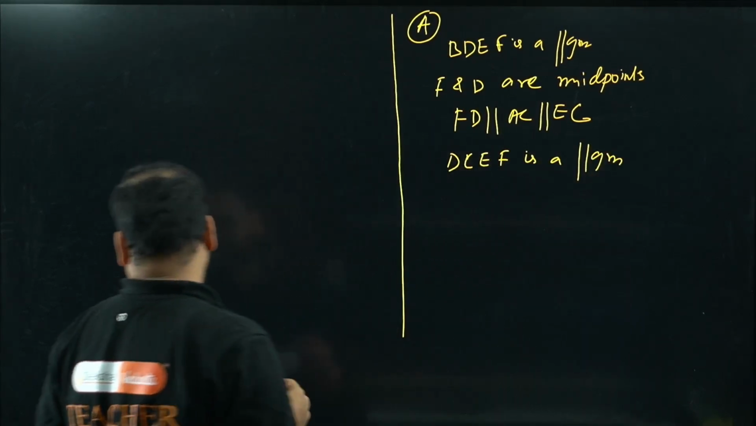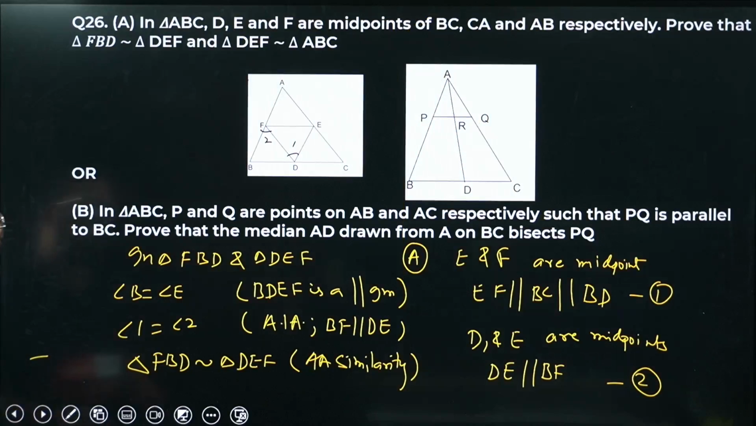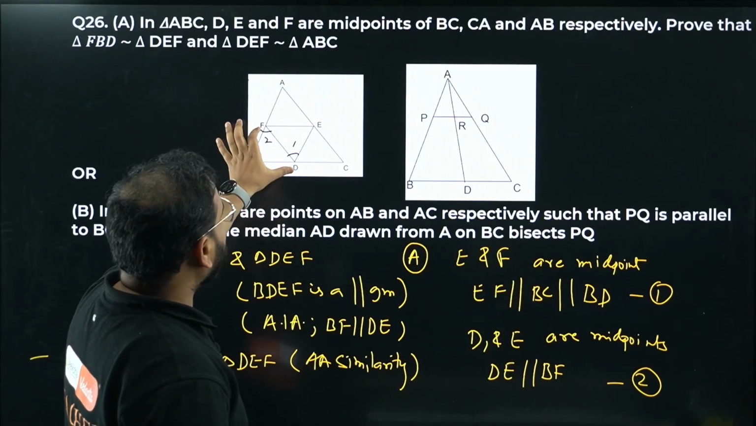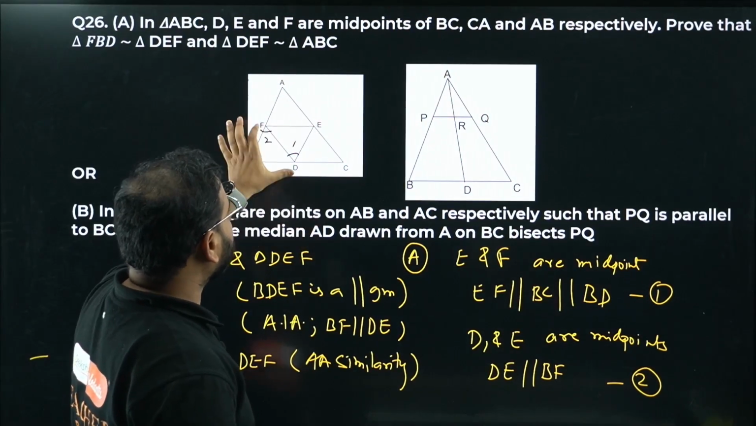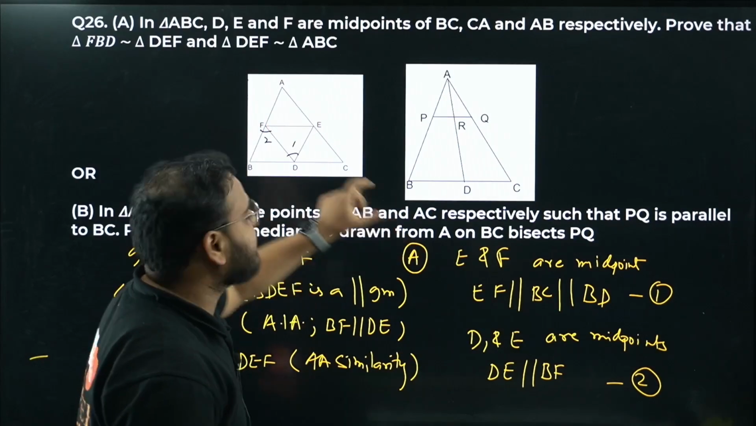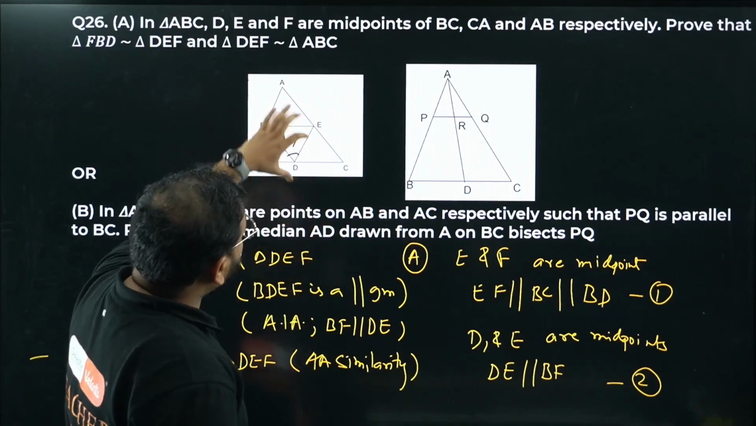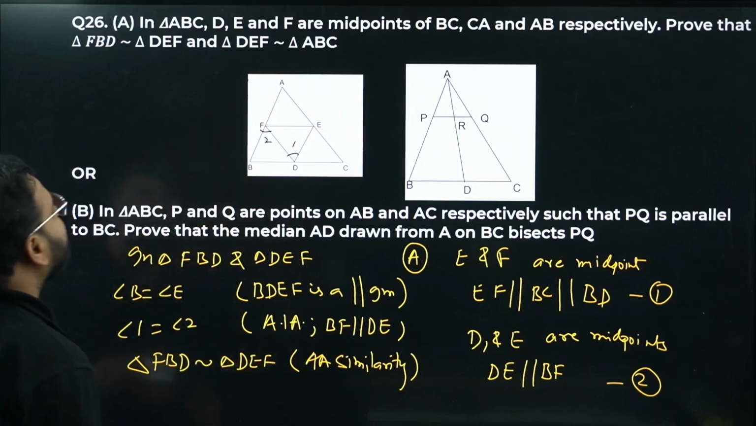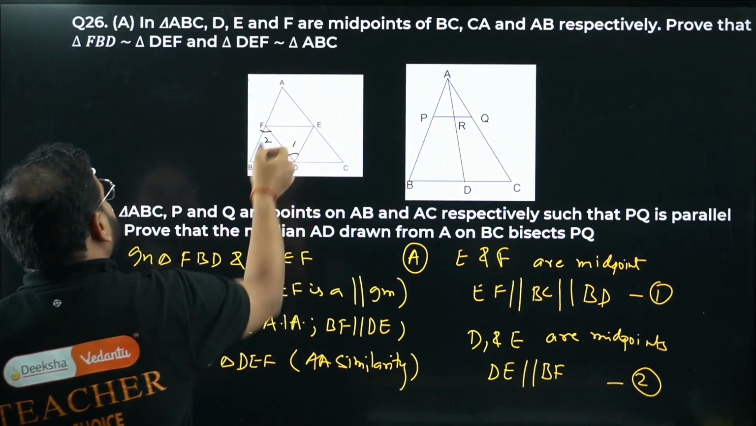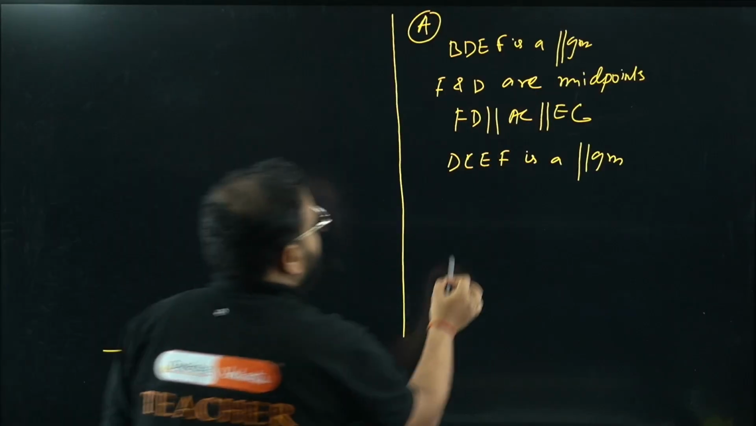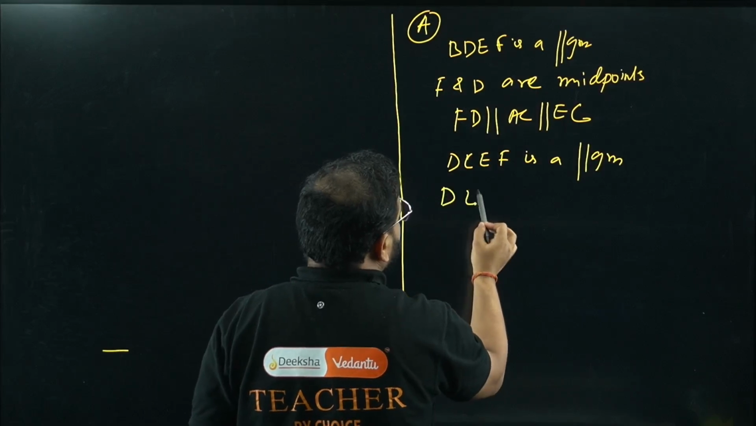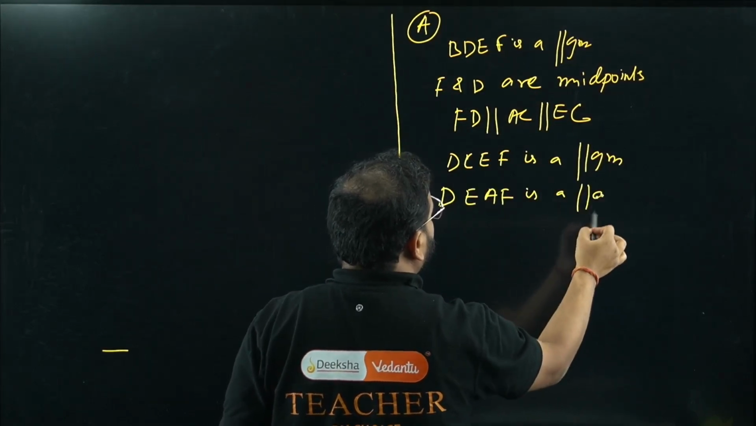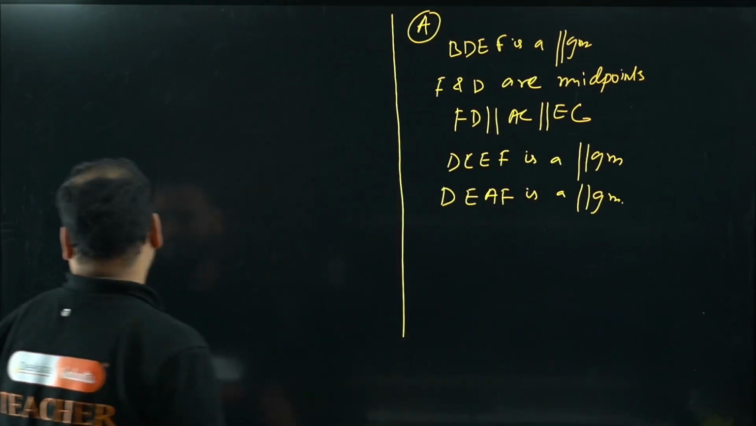We also have AFDE as a parallelogram. Why? FD is parallel to AE, because FD is parallel to AC. So is DE parallel to AB, which means DE is parallel to AF. So DEAF is a parallelogram. Yes or no?